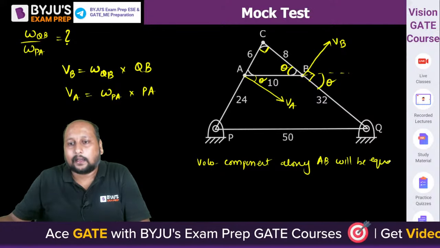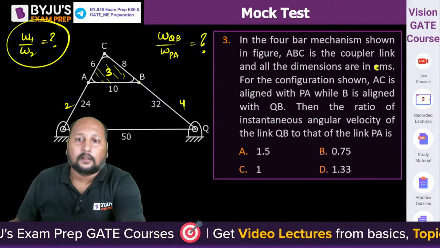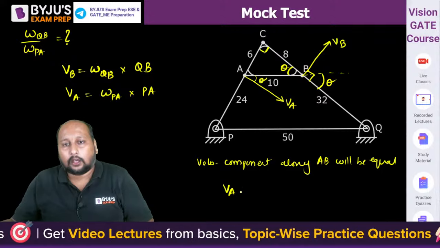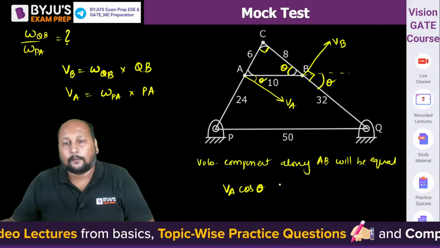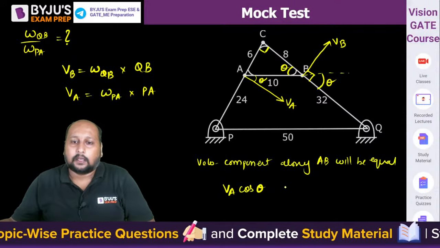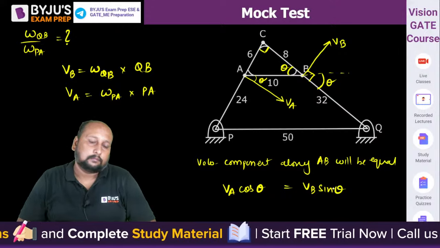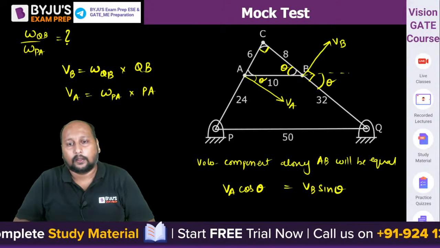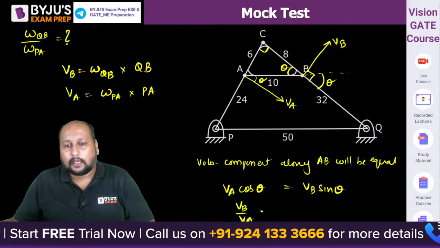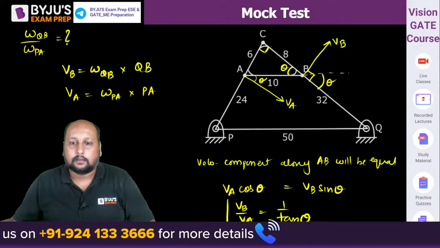Because it is a single link, a rigid link, very good. So definitely we can say VA cos theta, this is 90, is equal to VB sin theta, perfect, very good. So VB by VA is equal to 1 upon tan theta, this has come.